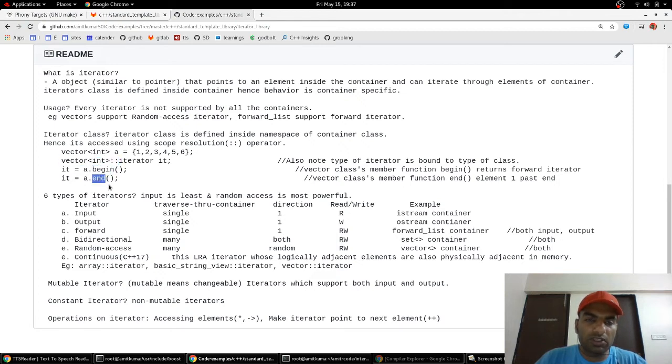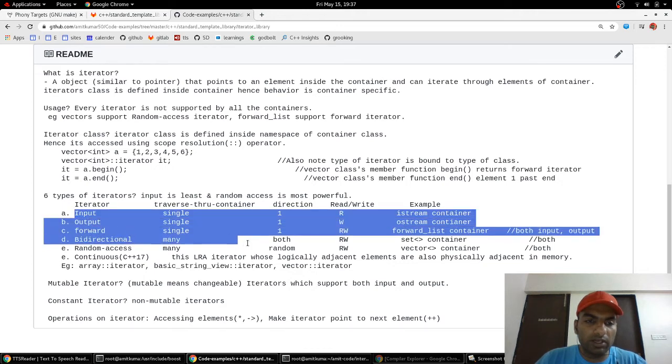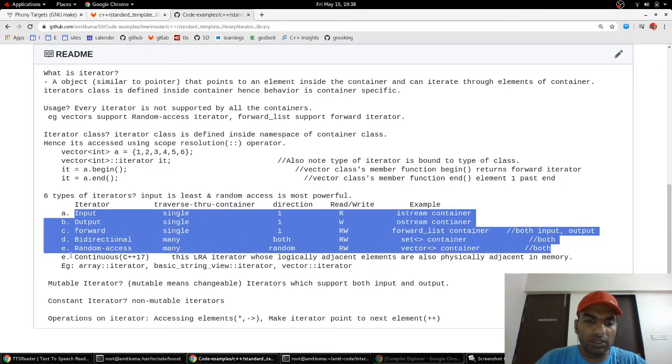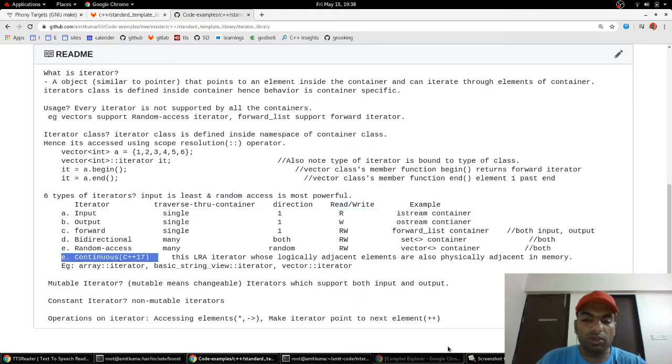Then begin and end functions are defined inside the container. The vector container defines its own begin and end functions. So begin returns an iterator to the first element, and end is also a member function which returns an iterator to the element one past the end. We'll see that also. So what are mutable iterators? Mutable means changeable, which supports both input and output. So basically there are 5 kinds of iterators which we are going to discuss here, and this is the 6th one which we will leave for another video.